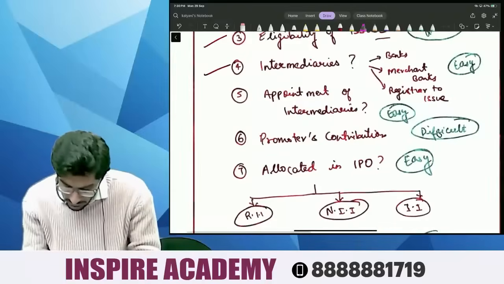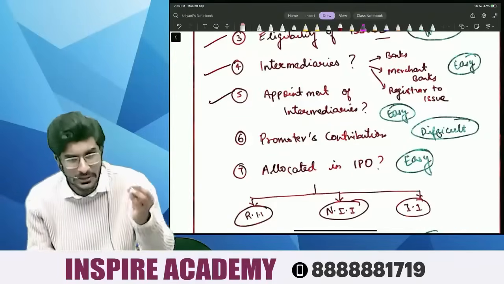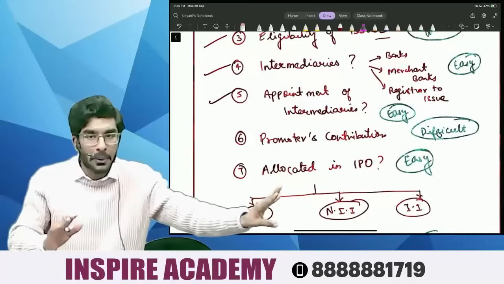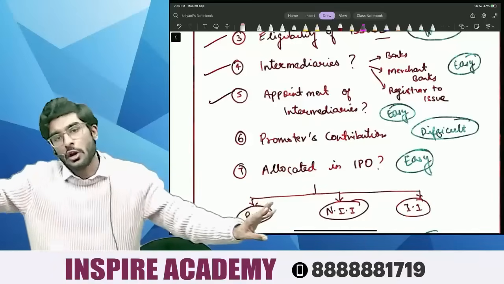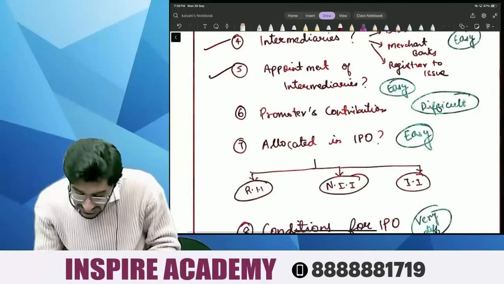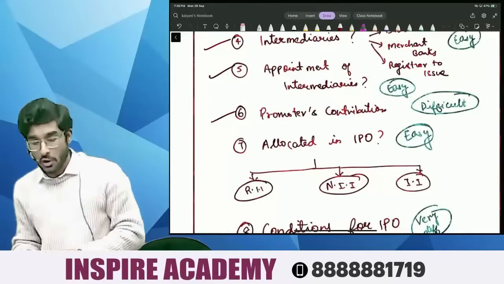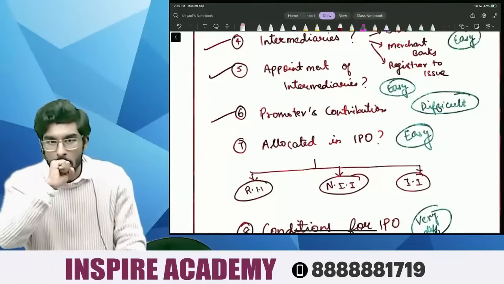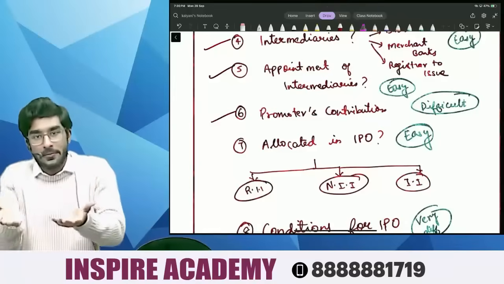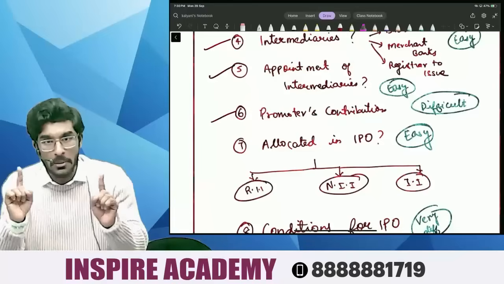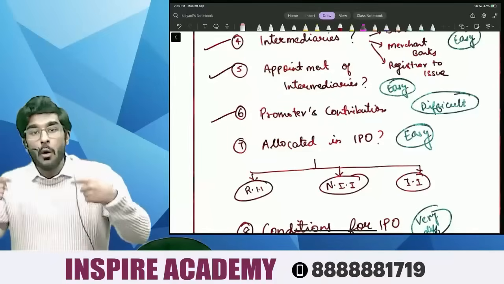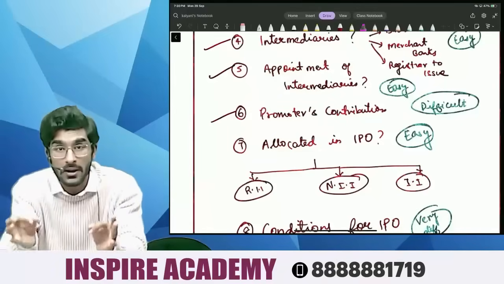Number 5 is the appointment of intermediaries. Who will appoint these intermediaries that are going to help the company to get itself listed on stock exchange? We'll understand. And next is promoters' contribution. People, if the company is raising finance from the public, don't you think the promoters' funds should also be included? If the promoters' funds are not included, how do you think the investors' money will be utilized properly?